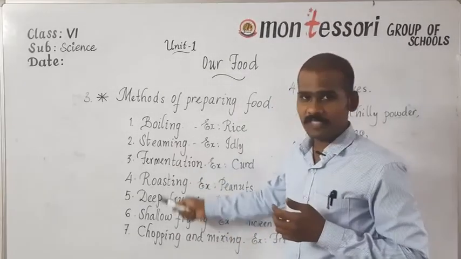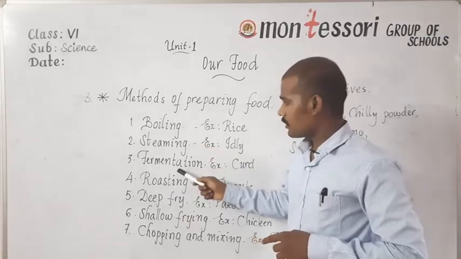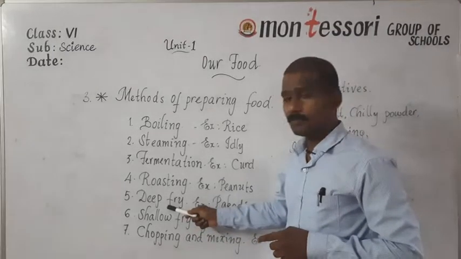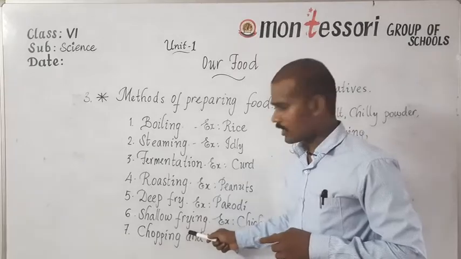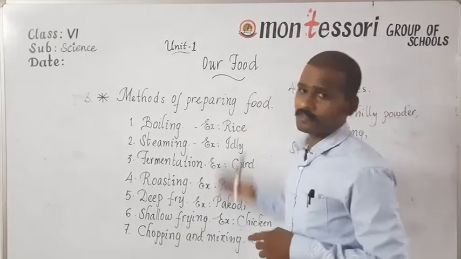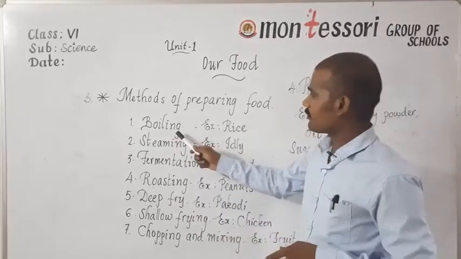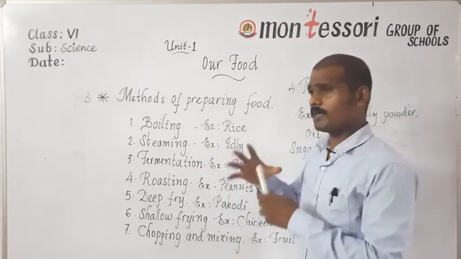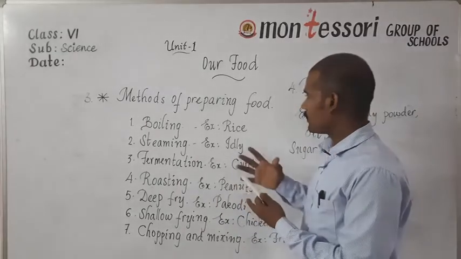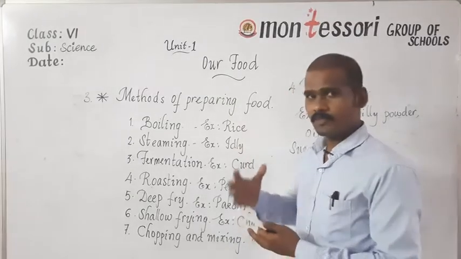So here we have 7 different ways. First one, boiling; second one, steaming; third one, fermentation; fourth one, roasting; fifth one, deep fry; sixth one, shallow frying; seventh one, chopping and mixing. So let's see what food items are prepared by using these different methods. For the first method, boiling, with the help of the boiling process we can prepare different types of food items, but the most common example is rice. The rice is boiled before we eat it.